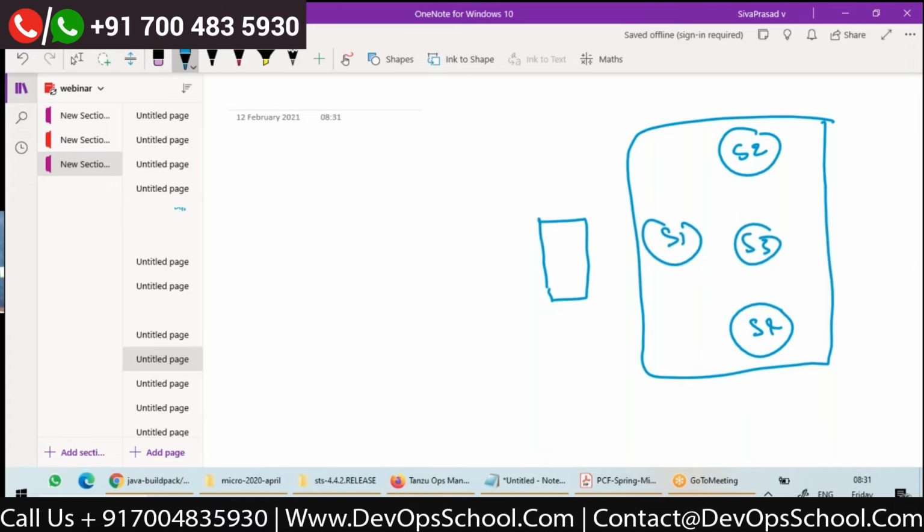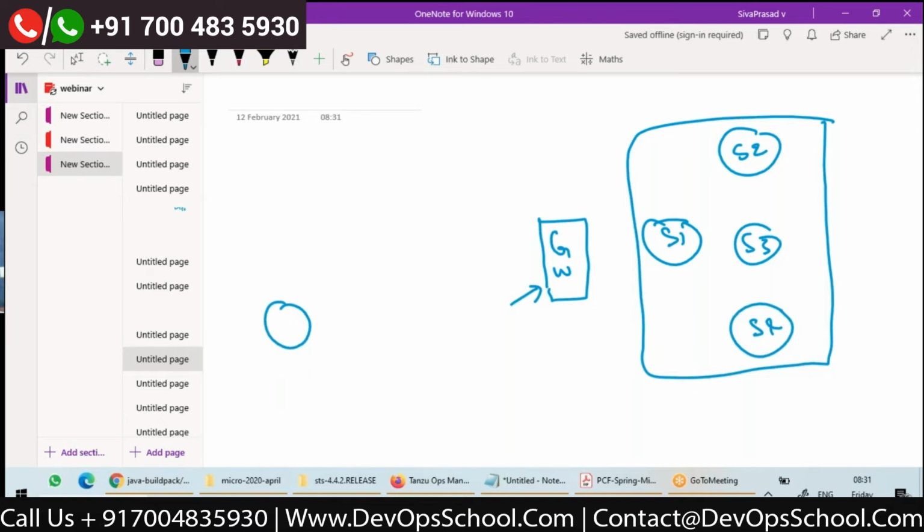Any external client who wants to make a call to S1 should go through the gateway. Now, the gateway should take care of authentication.